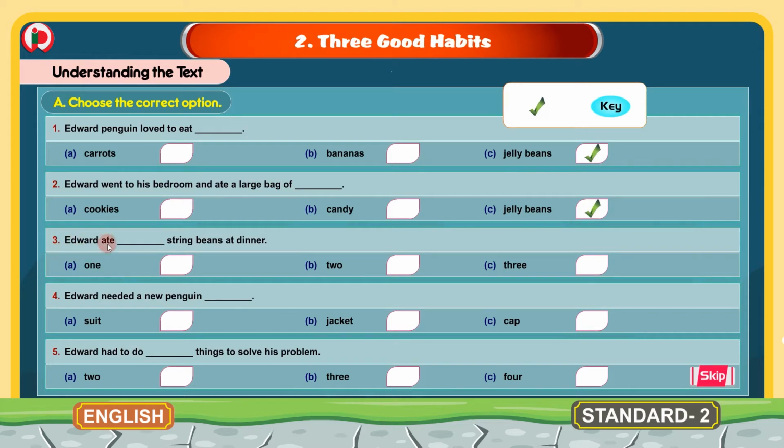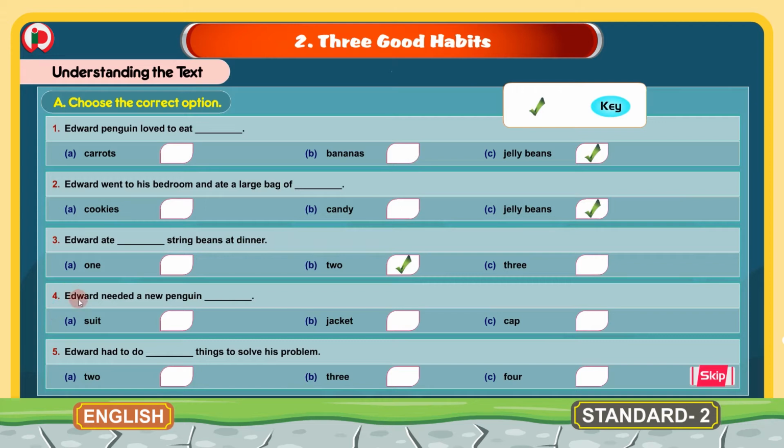3. Edward ate dash string beans at dinner. And here the options given are A. 1, B. 2, C. 3. And the correct answer for this blank is option B. 2. We will put the tick mark here for 2. Edward ate 2 string beans at dinner.